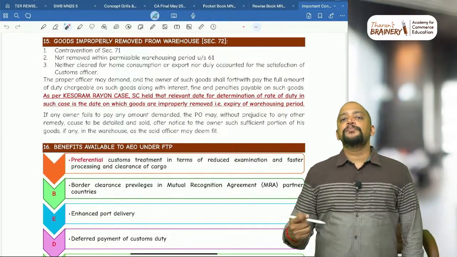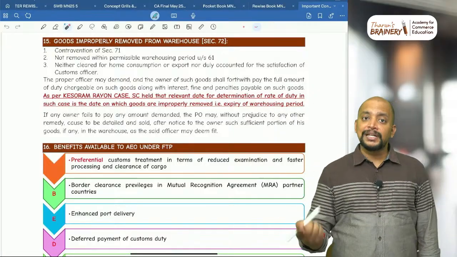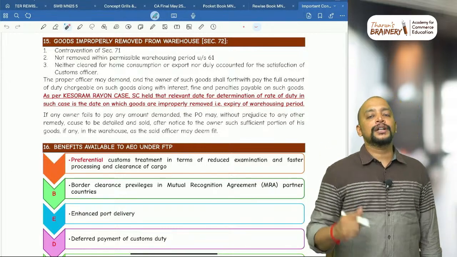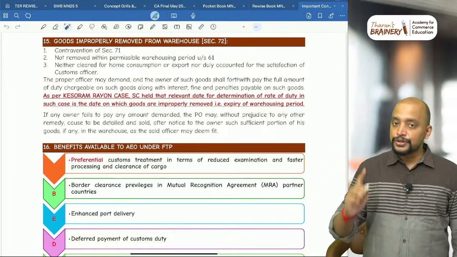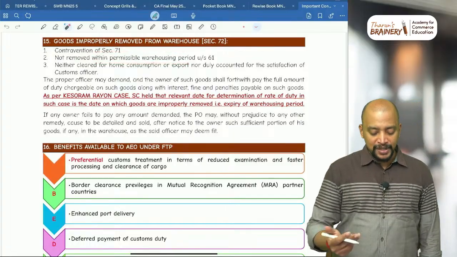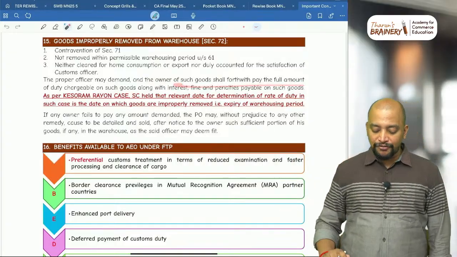So what is the time period within which the goods should be cleared? 1 year, and it can be extended for a further period also. But within that permissible period from the date of warehousing order, if you are not clearing, that will lead to goods improperly removed and not removed within the permissible warehousing period. The proper officer may demand, and the owner of such goods shall forthwith pay.